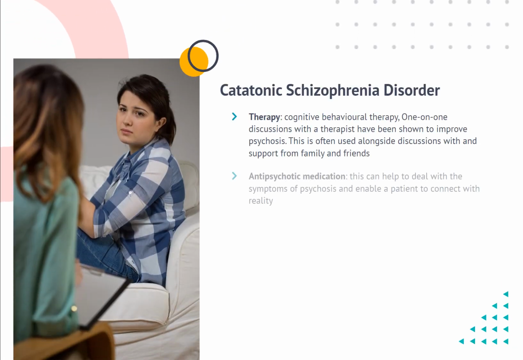Therapy. Cognitive behavioral therapy, one-on-one discussions with a therapist, has been shown to improve psychosis. This is often used alongside discussions with and support from family and friends. Antipsychotic medication. This can help to deal with the symptoms of psychosis and enable a patient to connect with reality.